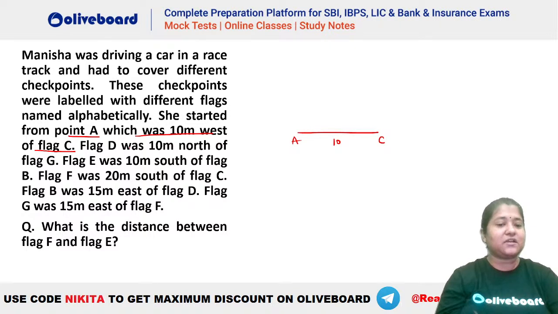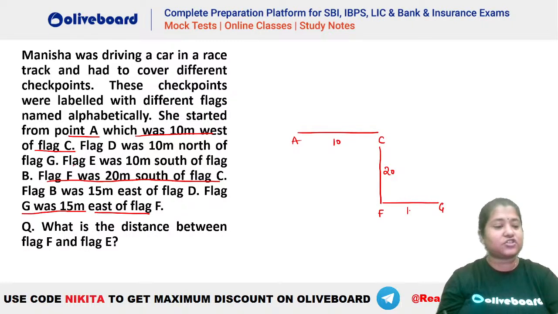Now D was 10 meters north of G. E was 10 meters south of B. Flag F was 10 meters south of F, C, right? So this can be drawn here. F is 20 meters south of C. So let's say this is your F here, which is 20 meters south of C. Okay. What else can we have? G is 15 meters east of F. So G is 15 meters east of F. Let's say this is your G and this is your 15 meters. Also we have D is 10 meters north of G. So D is 10 meters north of G. Let's say this is your D and this is your 10 meters.